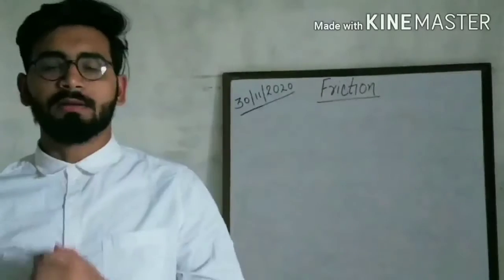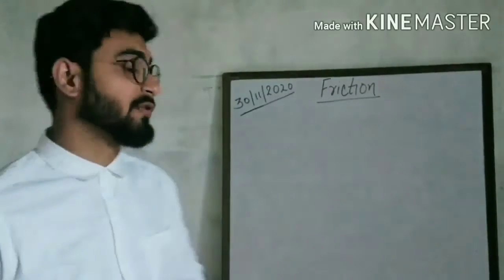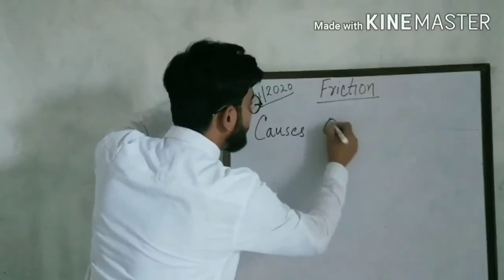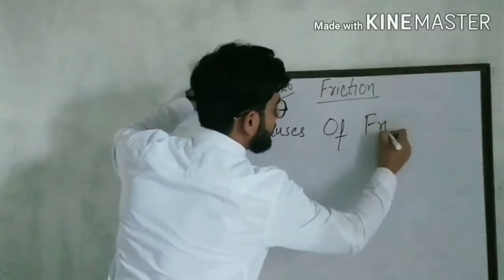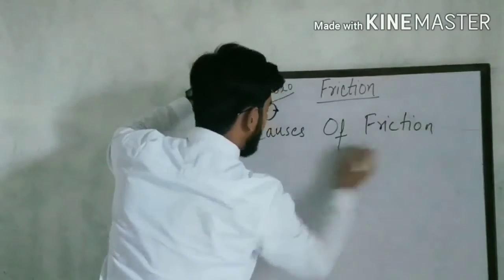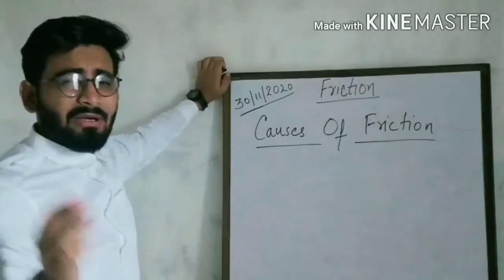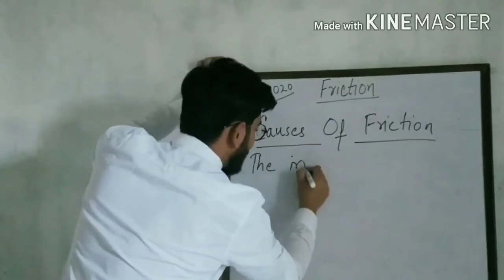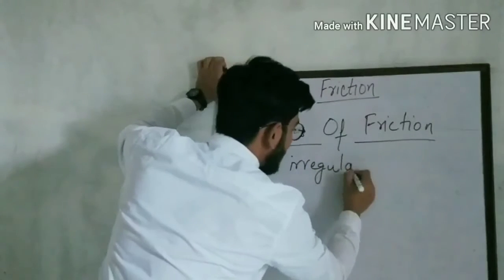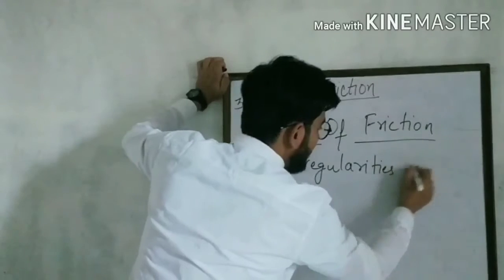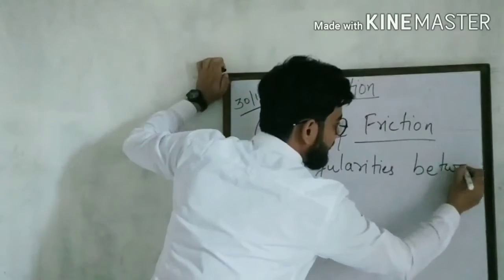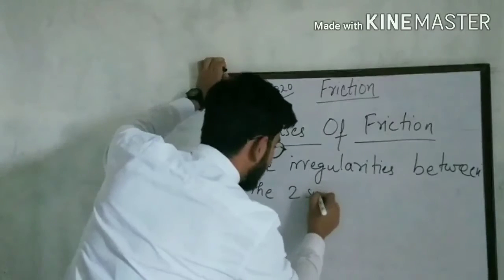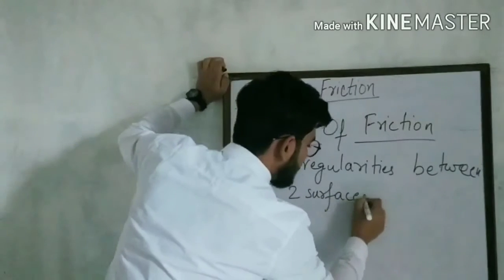Now let us discuss what are the causes of friction. What are the causes of friction? The causes of friction are the irregularities between the two surfaces in contact.